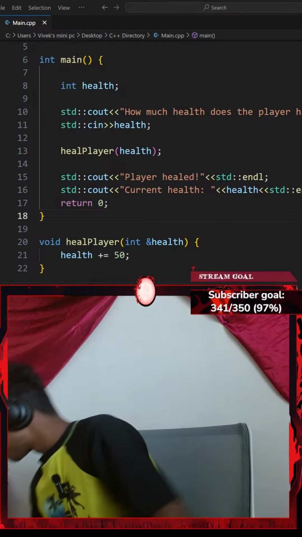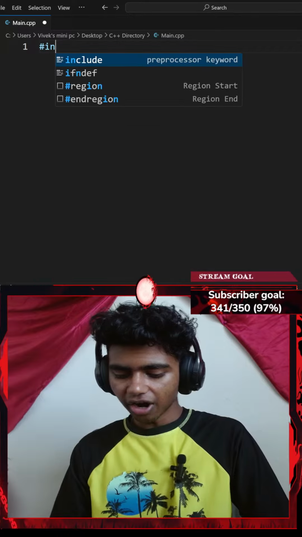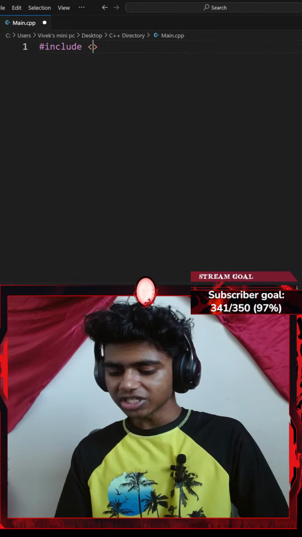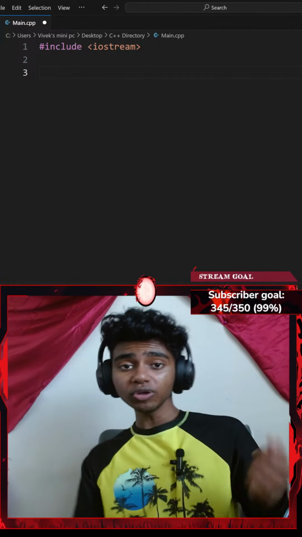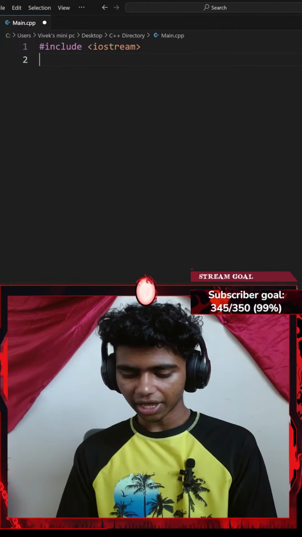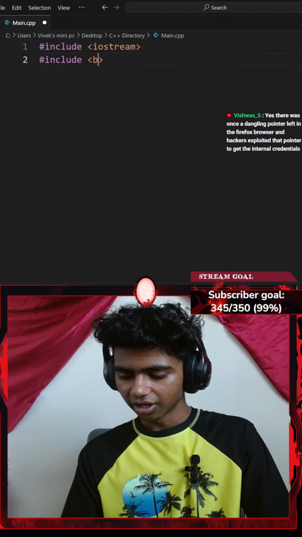Okay, let me start off by going with Control A, deleting the whole code, and including a pair of angle brackets with iostream. Since I am going to be working with vectors as well, let me go ahead and include vector as well. So I'll go with include, a pair of angle brackets, vector.